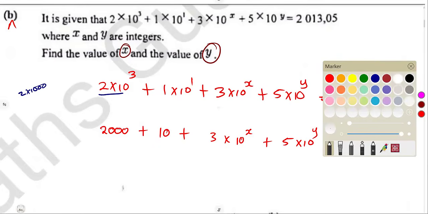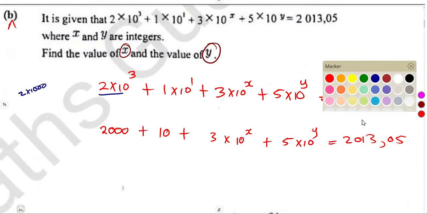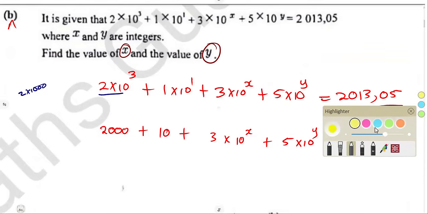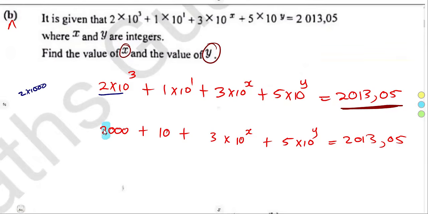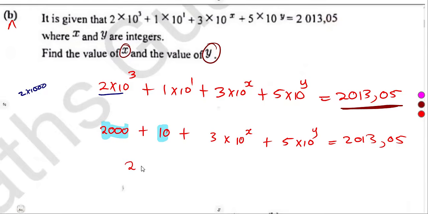If you are to consider this properly, let us add these two. I want you to see what is happening here. So here they were just trying to play around with our minds. They were just trying to play around. I want you to see something here. If you check this 2,000 and this 10, these numbers can be combined together. We can add these two because we do not have any x there. All right, adding these two, we're going to obtain 2010. We are adding the two numbers.